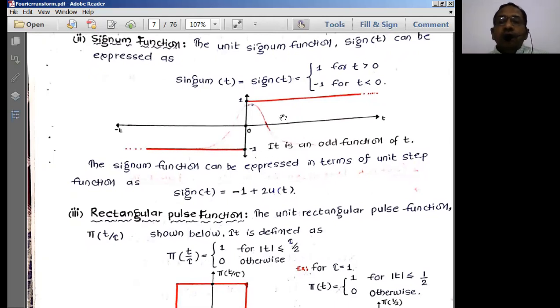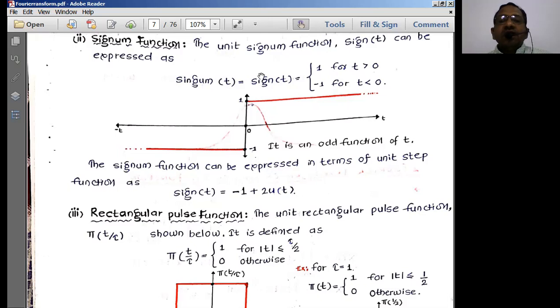The value after t equal to 0 is going to be plus 1, and the value before t equal to 0 would be minus 1. So that is what the signum function is all about. Mistakenly written as n here, you have to remove n here.